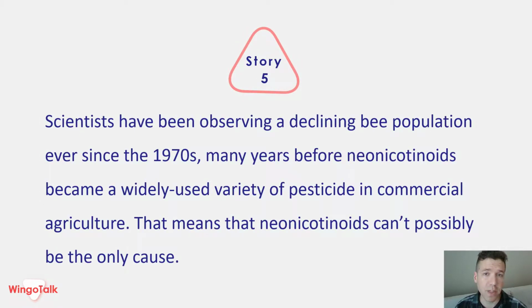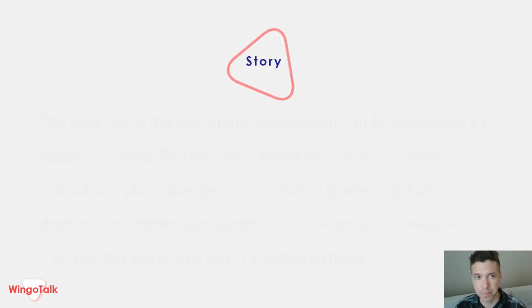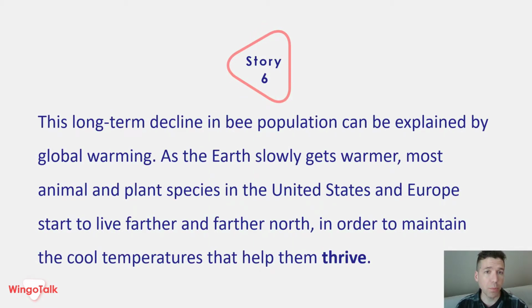Scientists have been observing a declining bee population ever since the 1970s, many years before neonicotinoids became a widely used variety of pesticide in commercial agriculture. That means that neonicotinoids can't possibly be the only cause. This long-term decline in bee population can be explained by global warming.